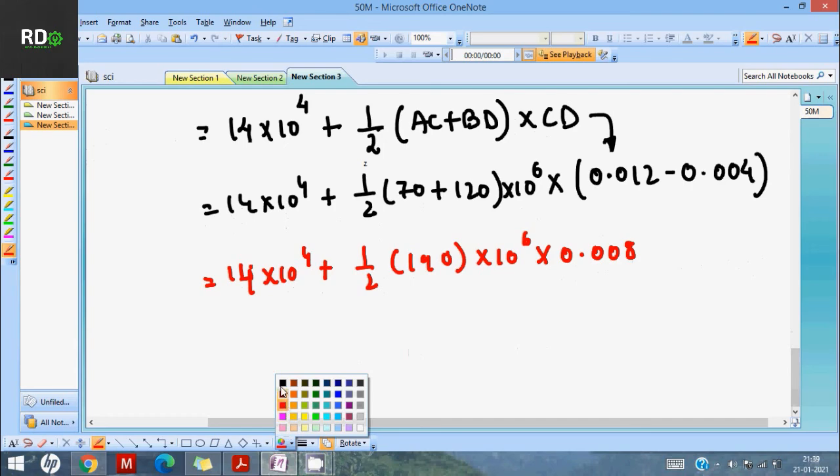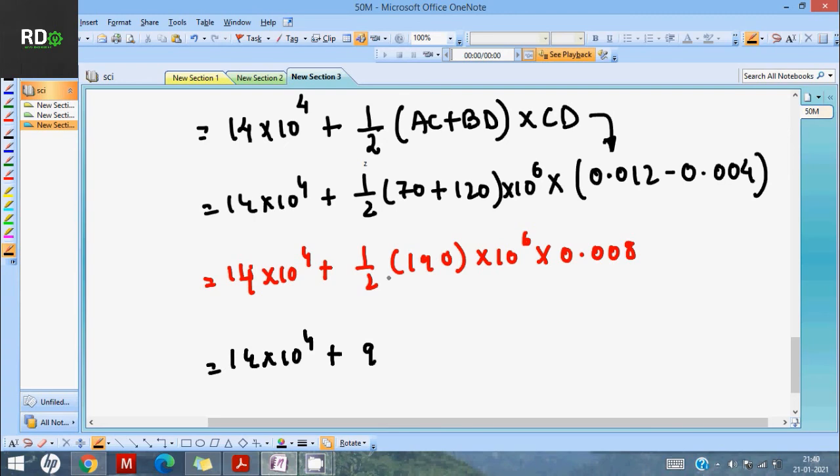Let me go back to the black color. 14 into 10 to the power 4 plus half into 190, which is 95, into 10 to the power 6, into 8 by 1000.